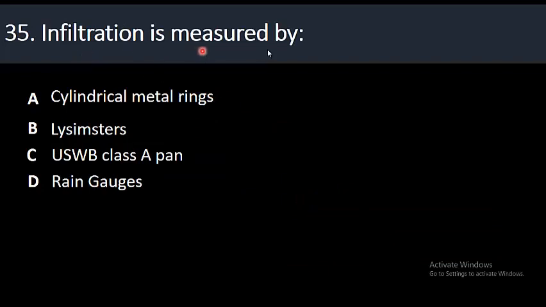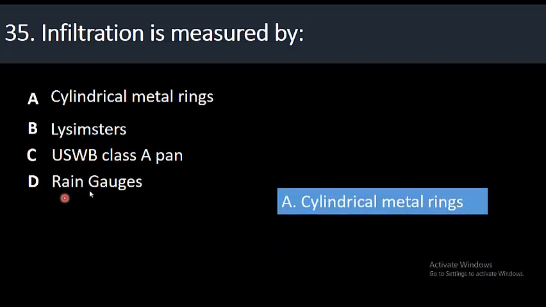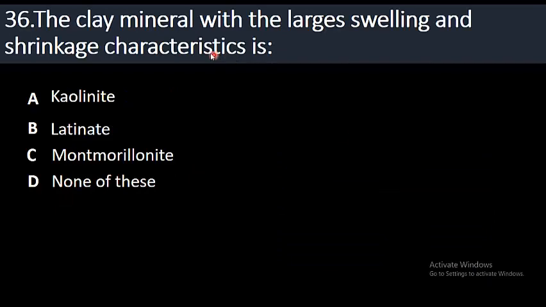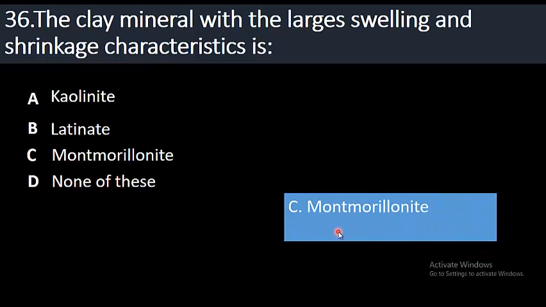35. Infiltration is measured by cylindrical metal rings, lysimeters, USWB class A pan, or rain gauges. The right option is option A, cylindrical metal rings. 36. The clay mineral with large swelling and shrinkage characteristics is kaolinite, illite, or montmorillonite. D, none of these. The right option is option C, that is montmorillonite.